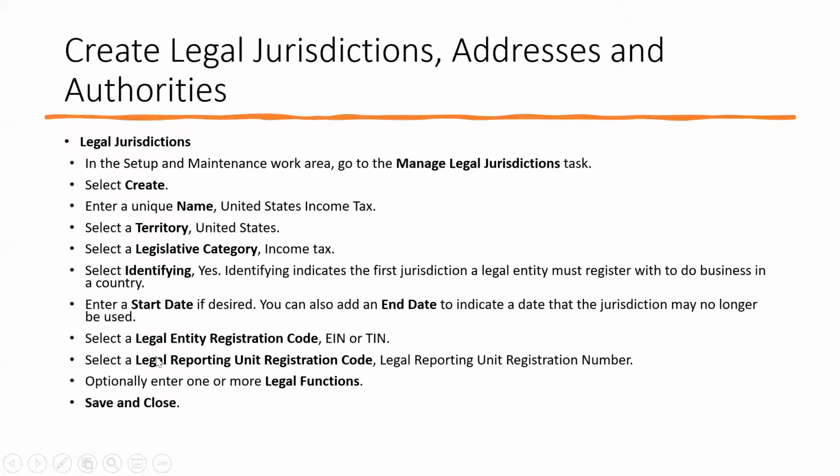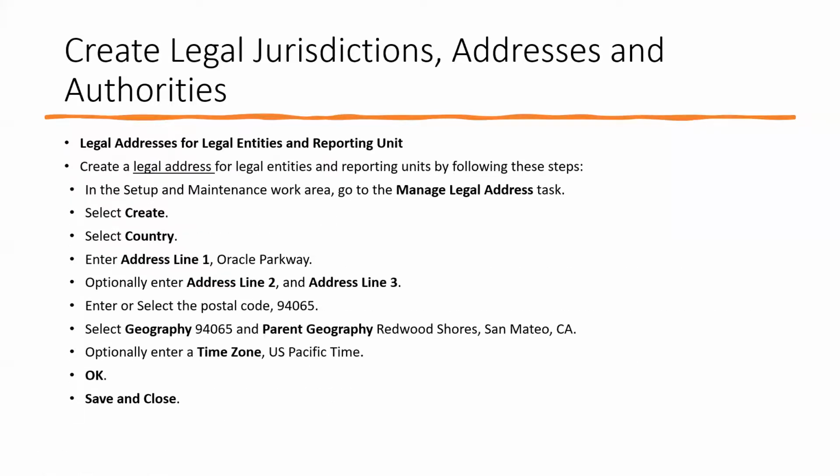So you prepare one Excel sheet and gather this information. Maybe you can use the help of Google for our countries to find what the legal entity registration code is. You will not be able to find the actual one, but you can take a dummy number. You can take an LRU registration code, a dummy from the system. The highlighted items in bold, name, territory, legislation, category, you have to keep ready. So when we are creating our own legal jurisdiction, address and authorities, you can enter this information in the system. Similarly, we will go and create the legal addresses. This is also required.